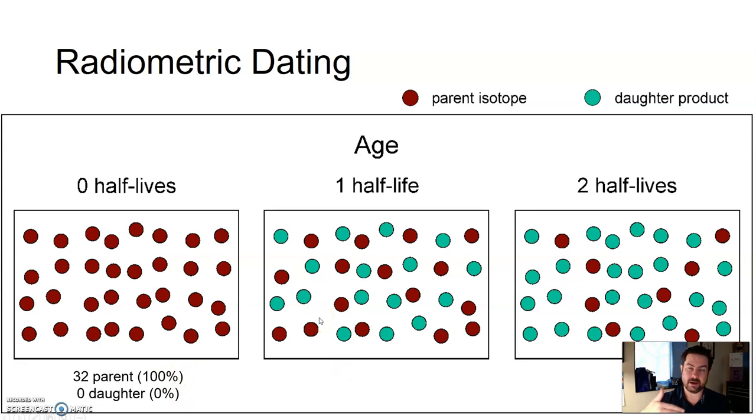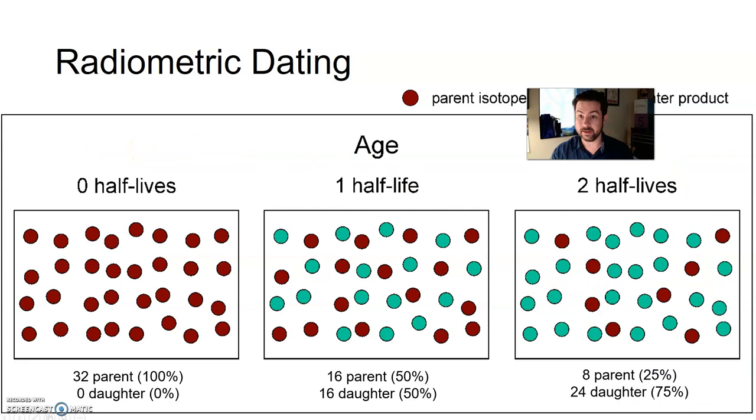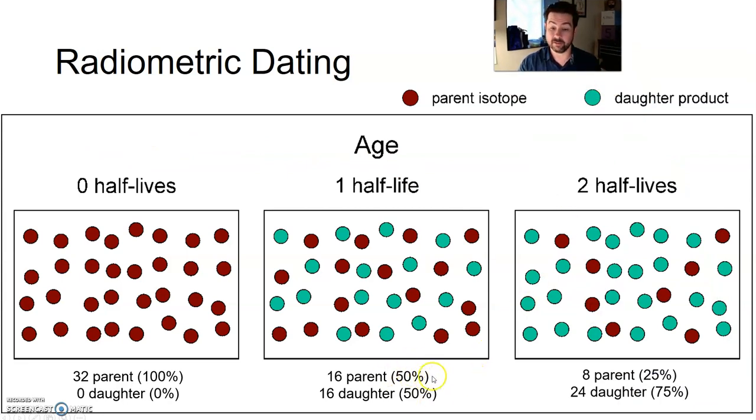So again, a half-life is the amount of time it takes for half of the parent isotopes to decay to daughter products. So after 1 half-life, there will be 50% parent isotopes, 50% daughter. Half of it decayed. If that happens again, if another half of this 50% decays, that would drop it down to 25%, thus increasing the daughter product to 75%. That's undergone 2 half-lives.